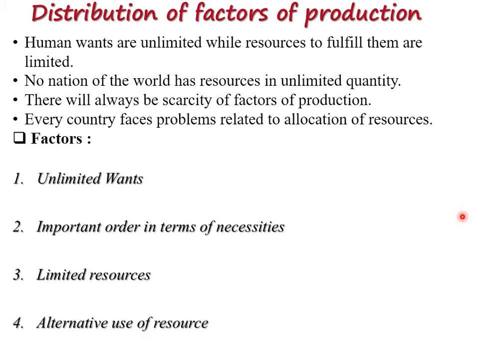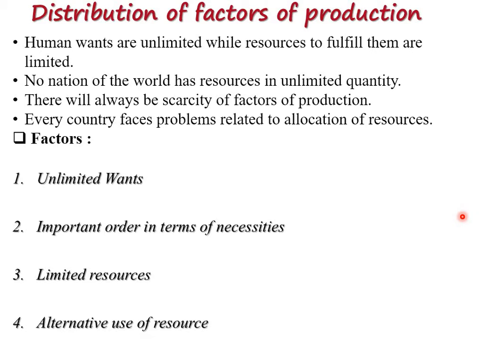So when any tool of production may be utilized in more than one way, it means that the tool has multiple uses. One specific tool of production may be utilized for another thing, in another way. So it has multiple usage, and it may be said that this usage is alternative.